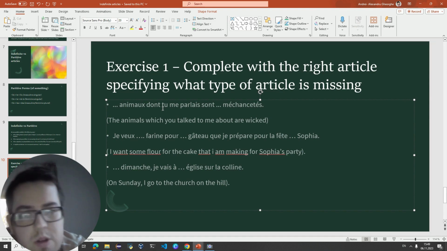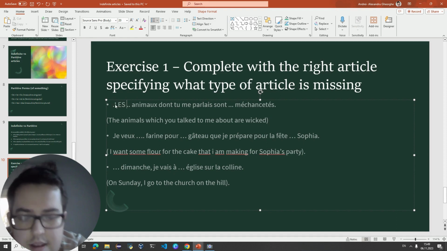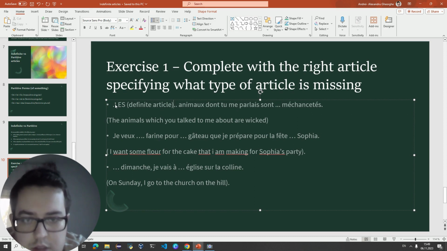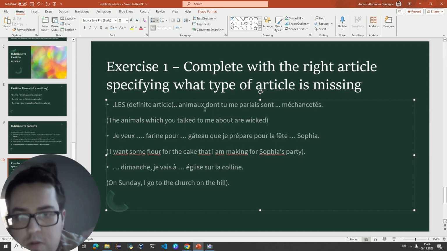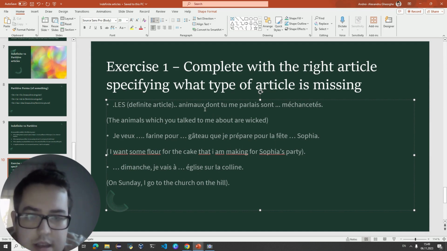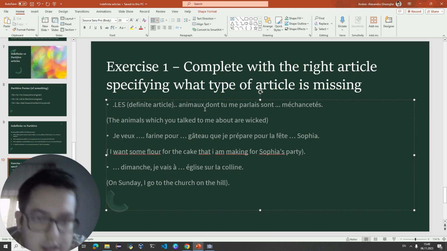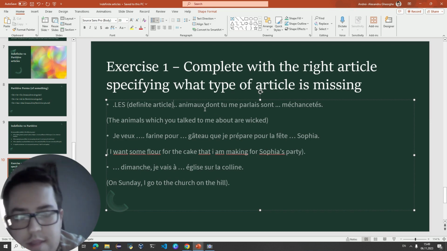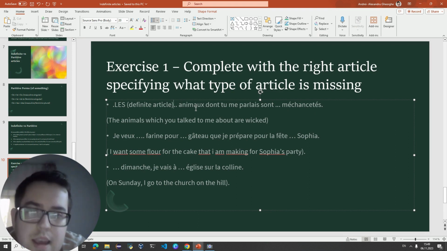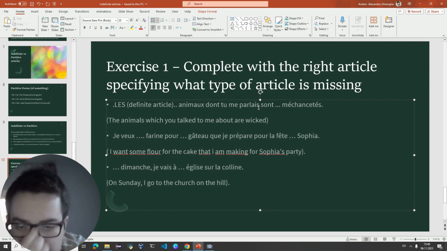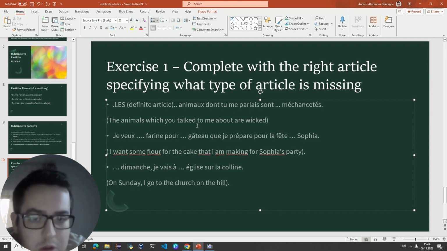So obviously, we need to use the definite article. Animaux over here is the plural of animal, which means animal, and here we have animals, right? So the definite article in plural form is les. Les animaux dont tu me parlais, about which you were talking to me, are wicked.